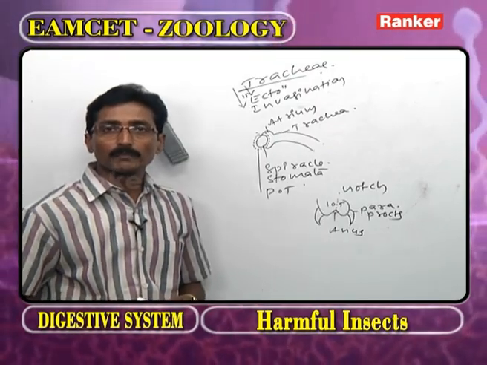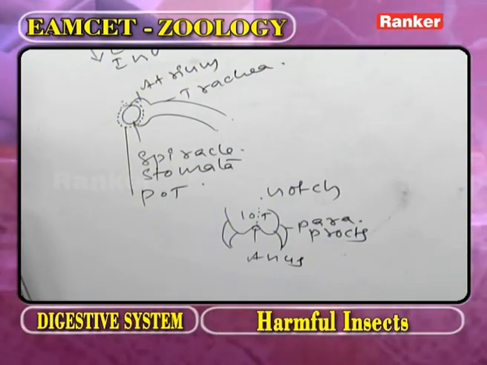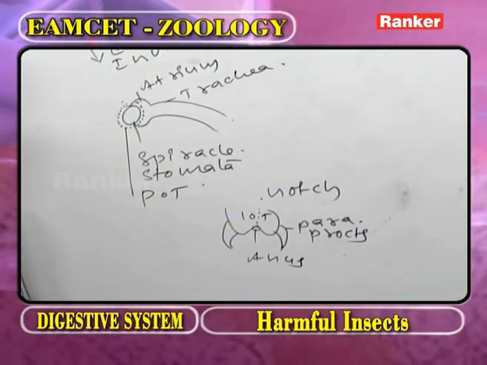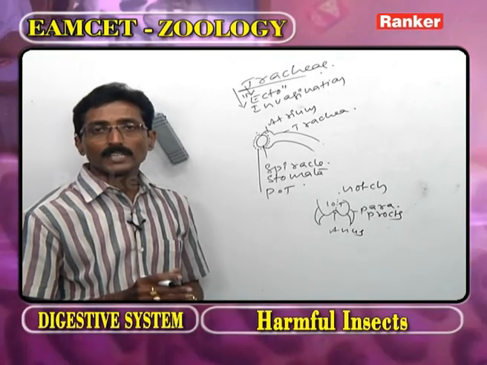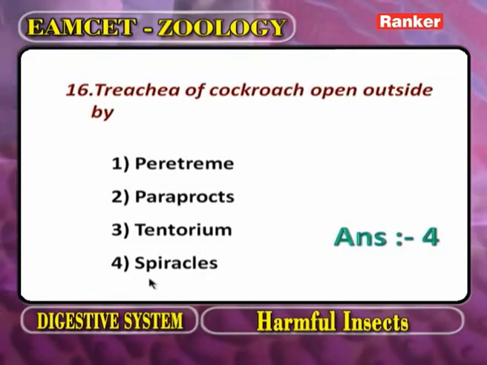Third one, tentorium. What is the tentorium? It is an apodeme or endoskeleton, which gives protection to the brain. Now, what is the answer for this question? The spiracles. Now, we go for the next question.